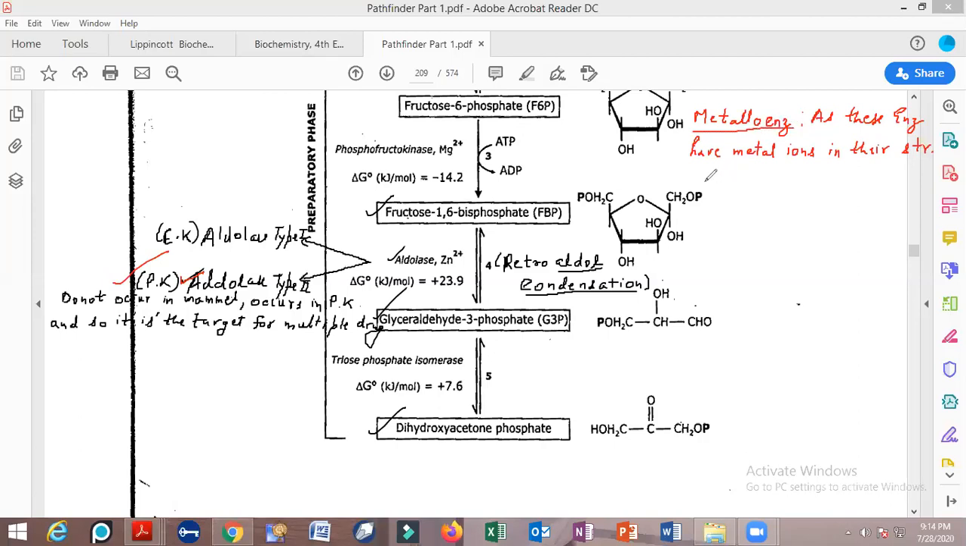All these metalloenzymes are inhibited by a common inhibitor, and that inhibitor is EDTA. The inhibitor for all the metal ion enzymes is EDTA. What is EDTA? EDTA is a hexadentate ligand.